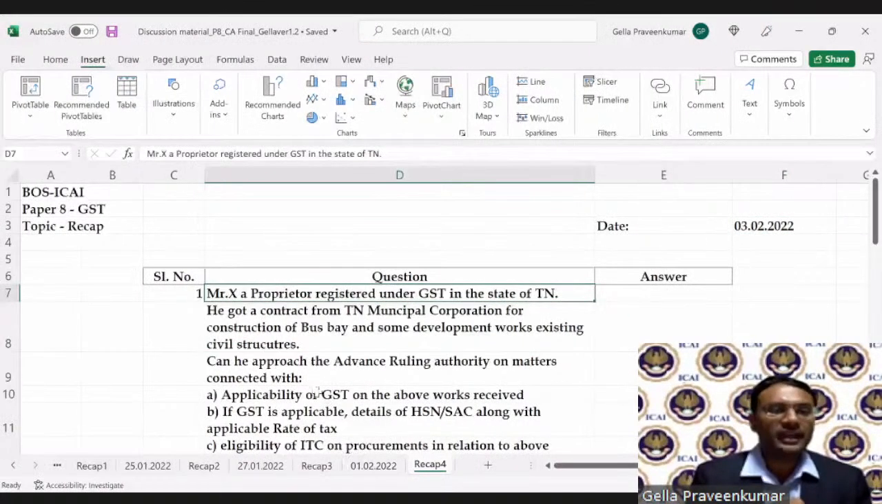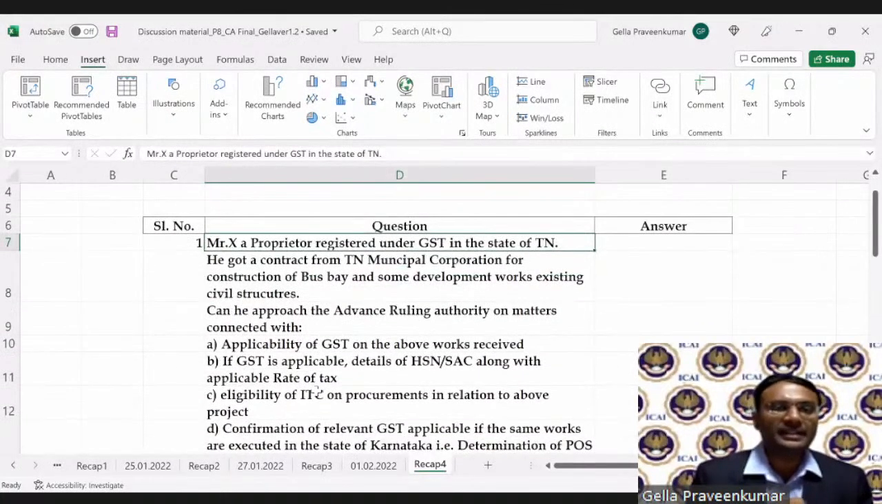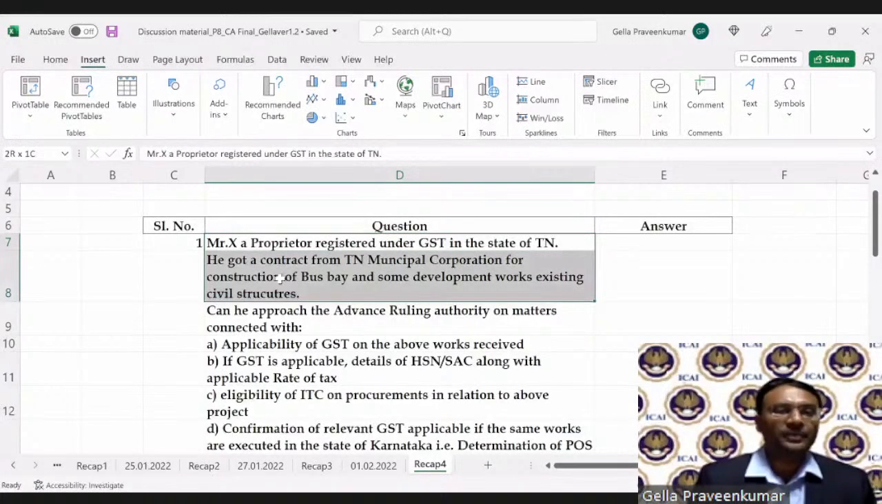There's a question where it says that Mr. X, a proprietor, is registered under GST in the state of Tamil Nadu. This person got a contract from Tamil Nadu Municipal Corporation for construction of a bus bay and some development works consisting of existing civil works. So this gentleman, Mr. X, has a registration and has been awarded a contract from Tamil Nadu Municipal Corporation.